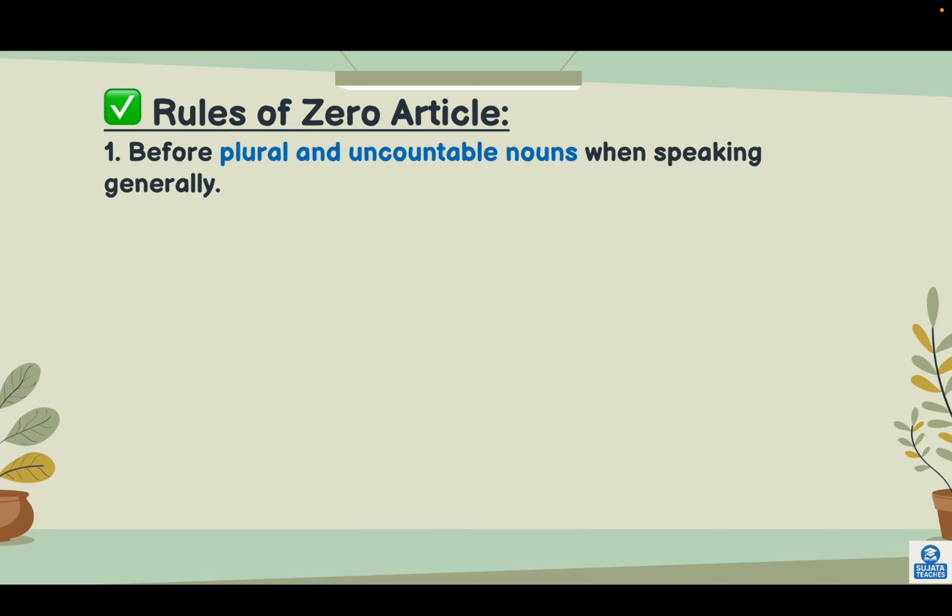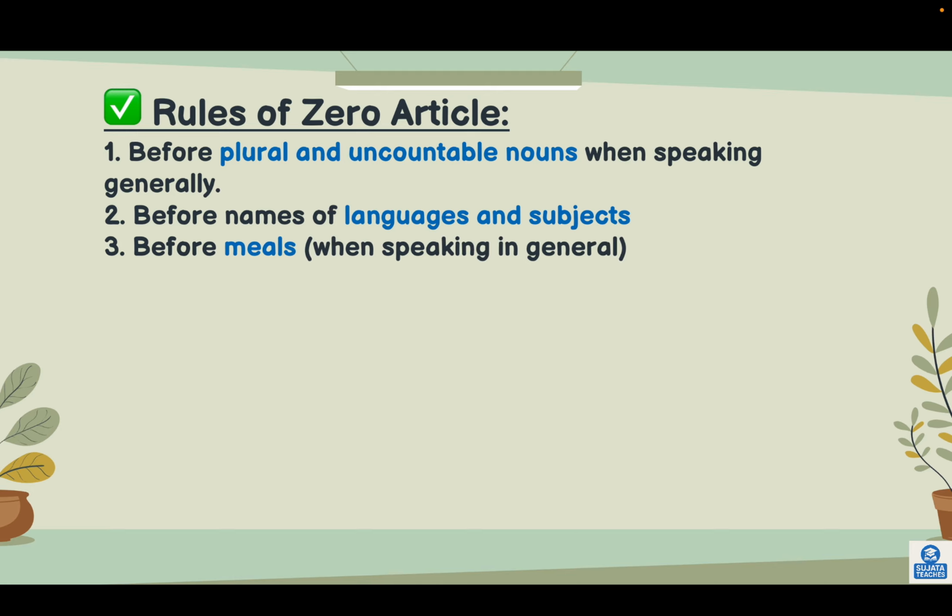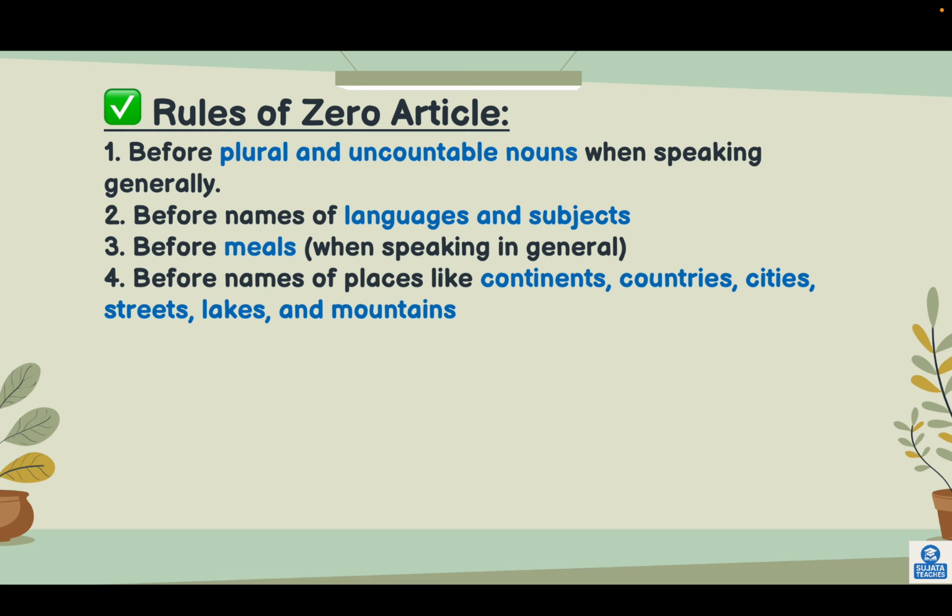Here are some rules of zero article. First is plural and uncountable nouns. Uncountable nouns can be water, and boys, girls for plural. Before names of languages and subjects, like English, Hindi, Marathi, and many more. Before meals: breakfast, lunch, or dinner. Before names of places like continents, countries, cities, streets, lakes, and mountains.